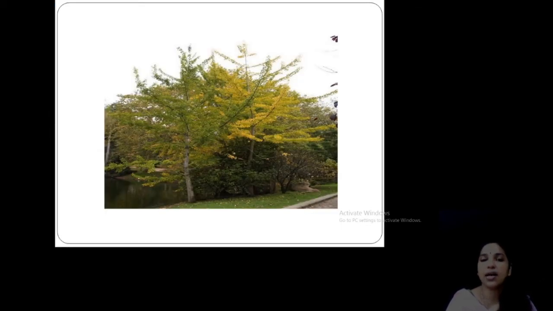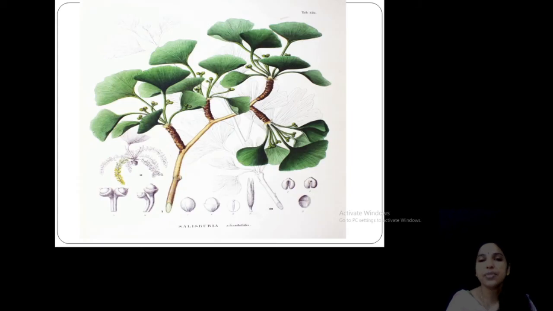And this is the condition. You can see in the botanical gardens like this, the leaf showing a golden yellow color after a particular period of growth, and that increases the beauty of the garden. This is a leaf of this Ginkgo biloba.